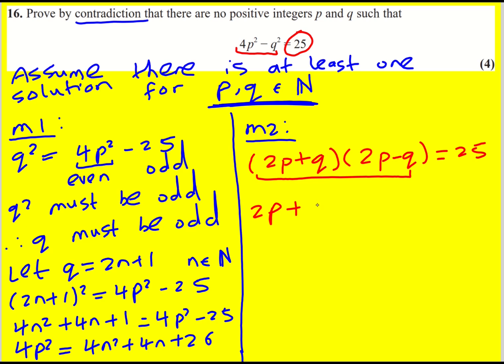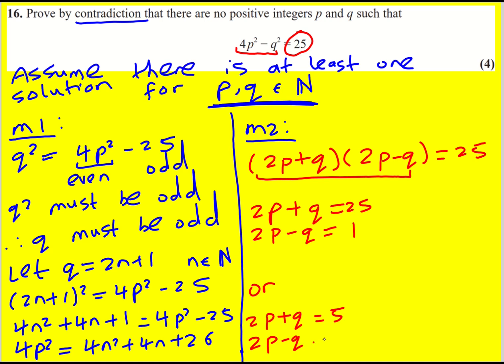So we either have that 2p plus q, and this is why this is a little bit different, 2p plus q is clearly the bigger one. So either that is 25, which means 2p minus q is 1, or we could in theory have them be the same actually. That's the only possibilities, because 25 has 1 and 25 as factors, or 5.